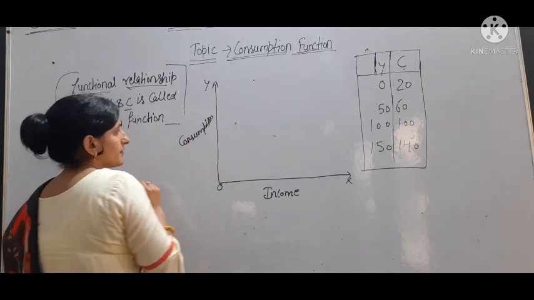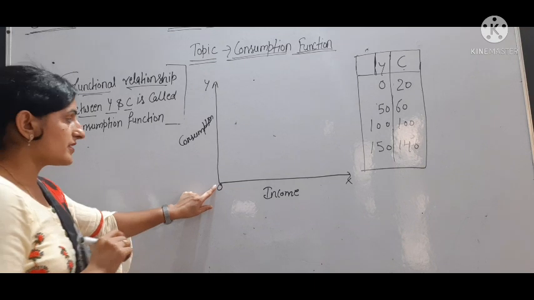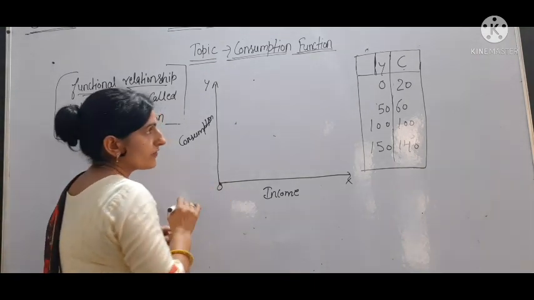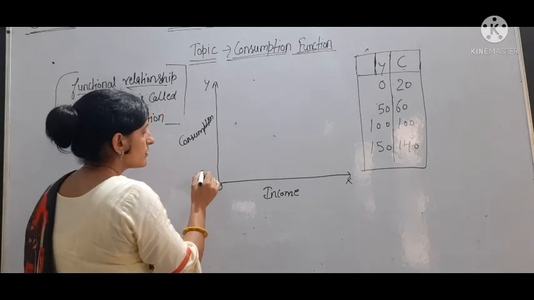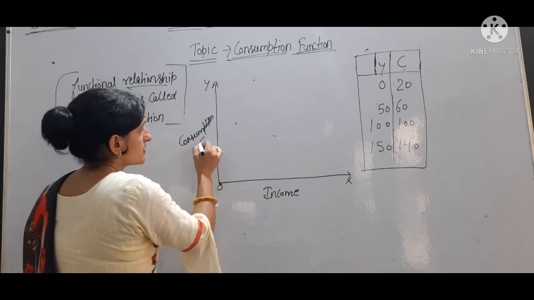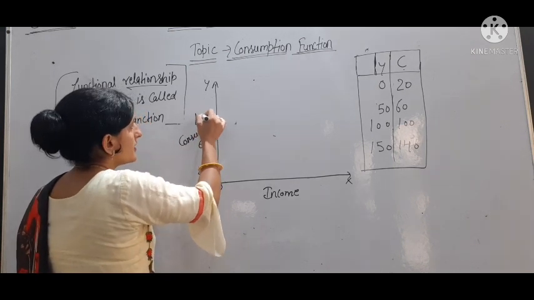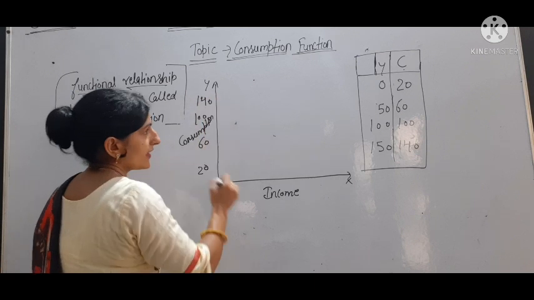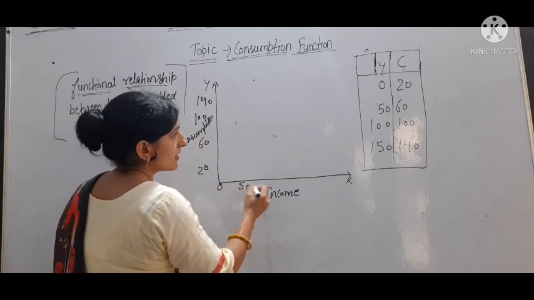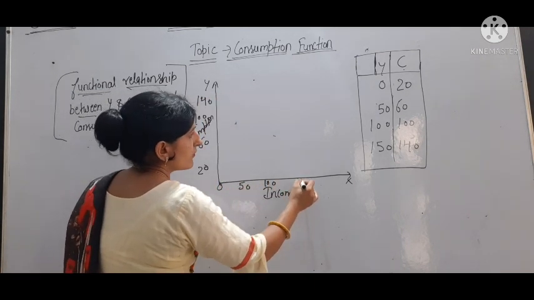We can say AD. So our income is 0. It started from here. Firstly, consumption is 20, 60, 100 and 140, and income is 20, 50, 100, 150.